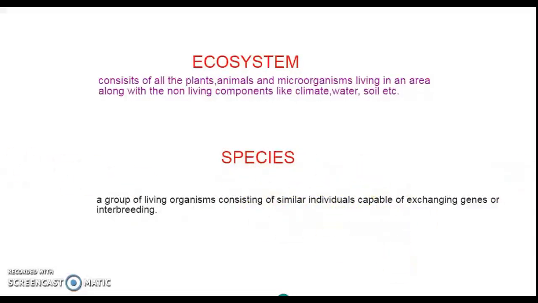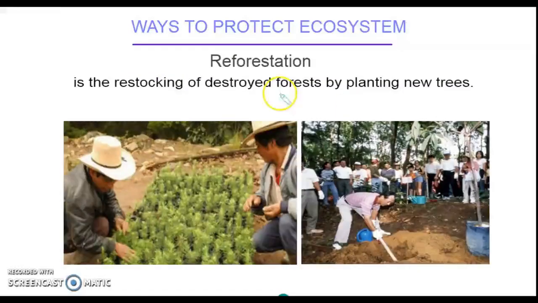The next is about how can we protect our ecosystem, how can we protect our surroundings, how can we prevent all the bad climatic conditions, all the bad happenings. So first is reforestation. What does reforestation mean? To plant more trees. You might have heard a saying which says, if you cut a tree, plant 3 more trees. So the same, reforestation means planting more and more trees.